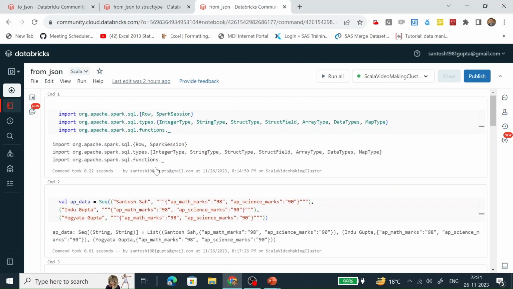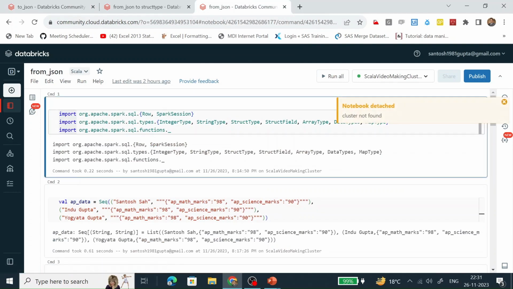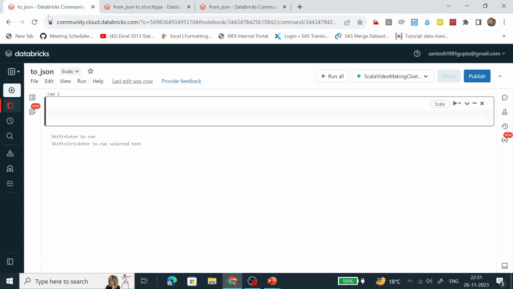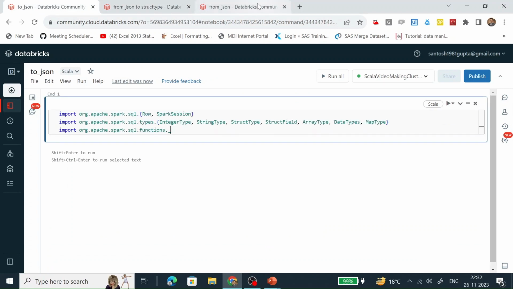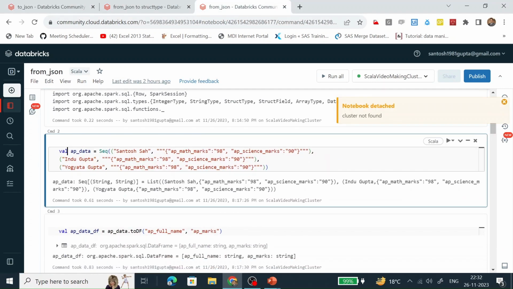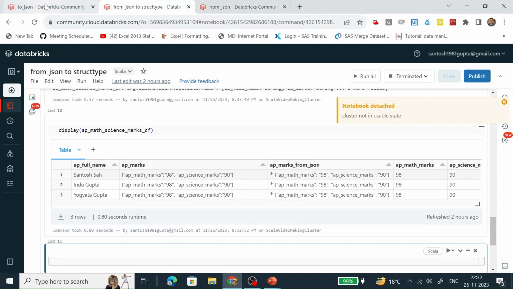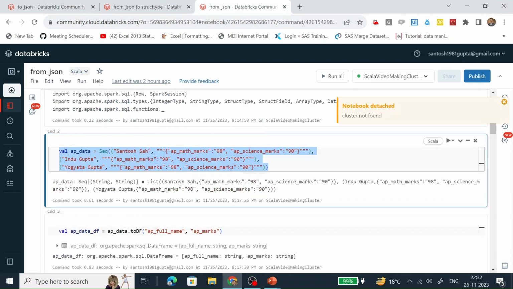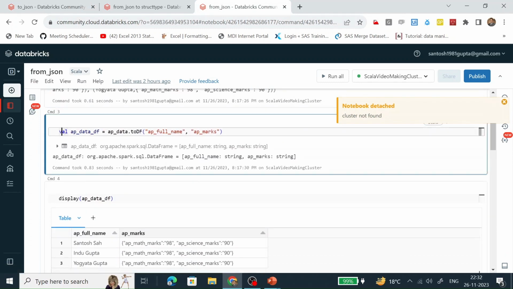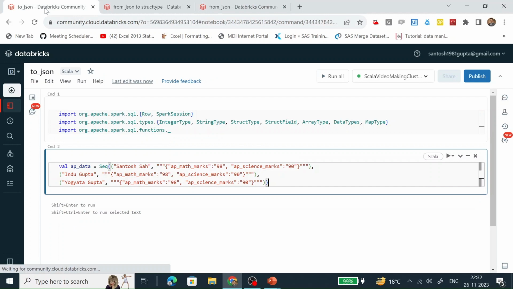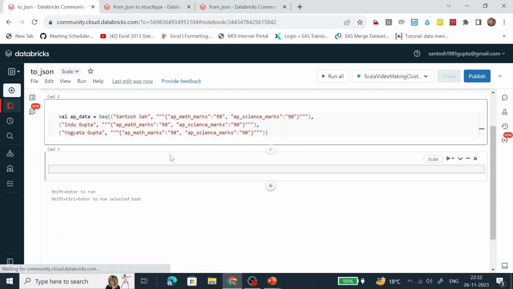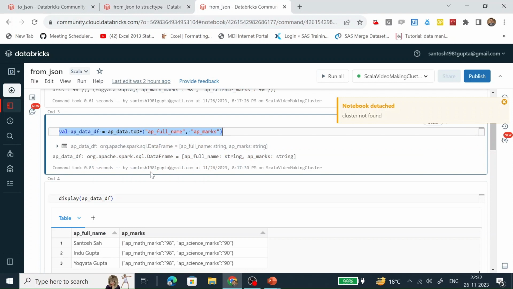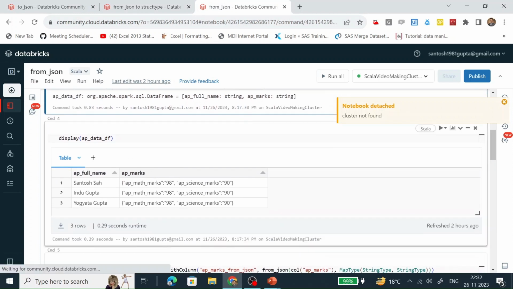So let's copy the code till we convert a string of JSON type to a map type column. This will create the data. This will create the data frame. This will display the data.